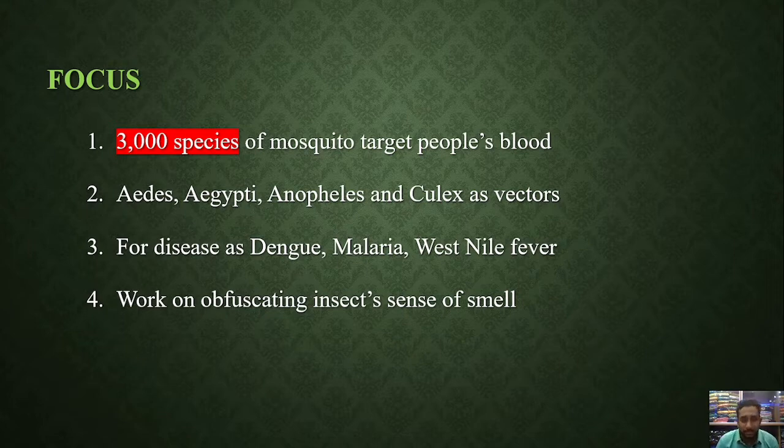3,000 species of mosquitoes target people's blood. Yes, obviously there are 3,000 different species of mosquitoes in the world, and you already know mosquitoes act as vectors to spread various diseases, especially dengue, malaria, and West Nile fever. In India, the recent report shows that dengue fever is causing more deaths in southern India.